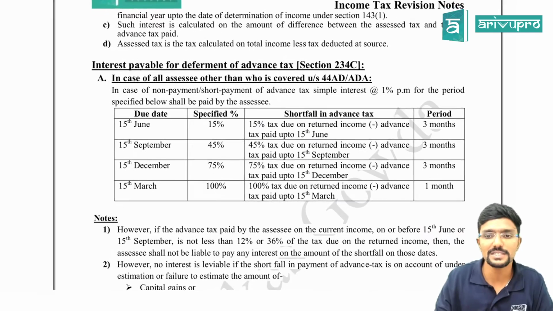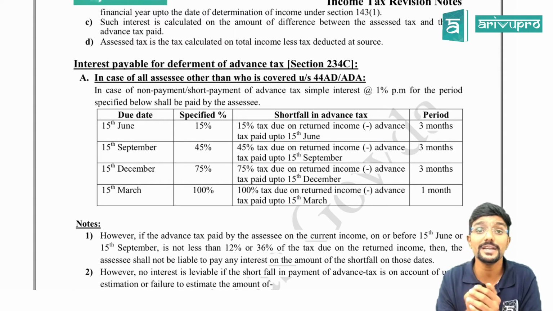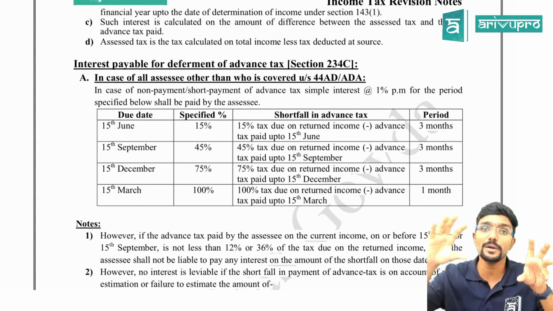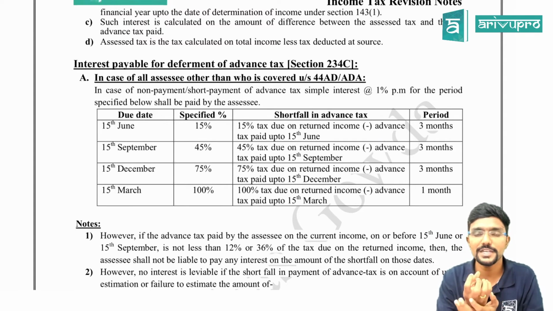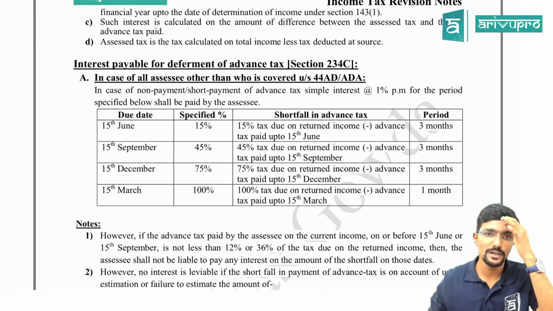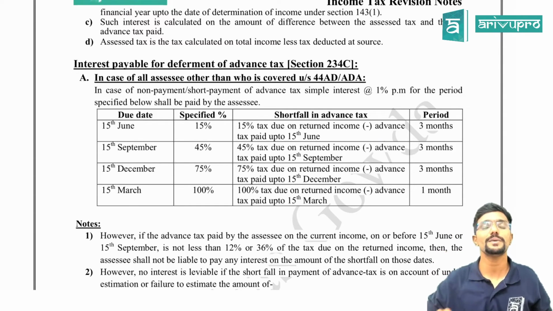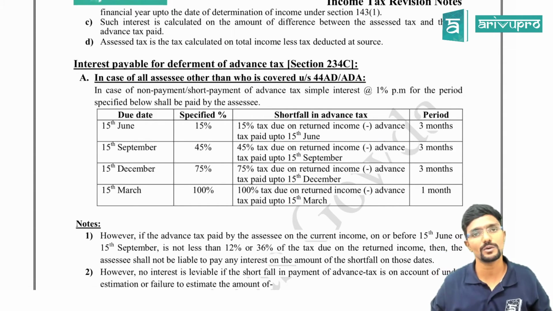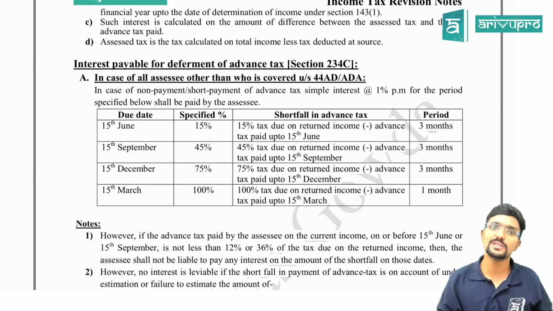Clear? And one more interest is there, that is 234C. 234C is about interest if you have made a short payment in installments. 234B was short payment in total and it starts from 1st April. And 234C is if you have made any short payment installment-wise. Agree? So if you have made any short payment in an installment, for the first 3 installments, they will charge interest at 1% per month for 3 months on the short payment, whereas for the last installment, they charge only 1 month interest, 1% for 1 month. Because from 1st April of the assessment year, 234B will take over. So 234C will end on 31st March.